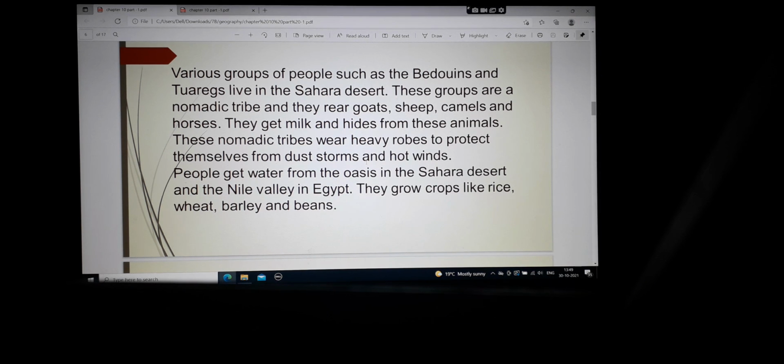These nomadic tribes wear heavy robes to protect themselves from dust storms and hot winds. So जो कपड़े होते हैं इनके, the clothes that they wear are thick. Why? So that they can be protected from the dust storms, the रेतीले तूफान, उससे बच सकते हैं, और जो बहुत गर्म हवाएं हैं उनसे भी इनका बचाव होता है.